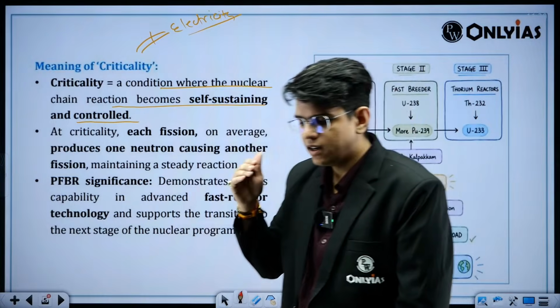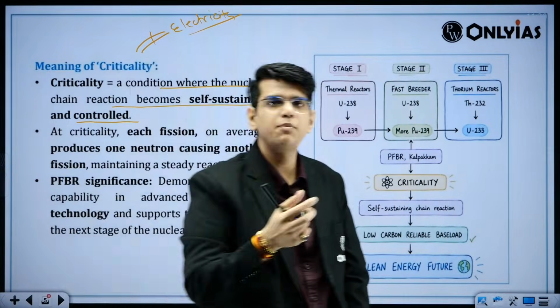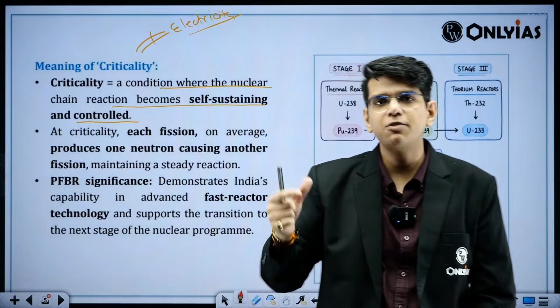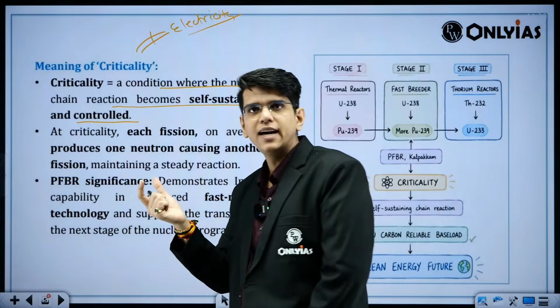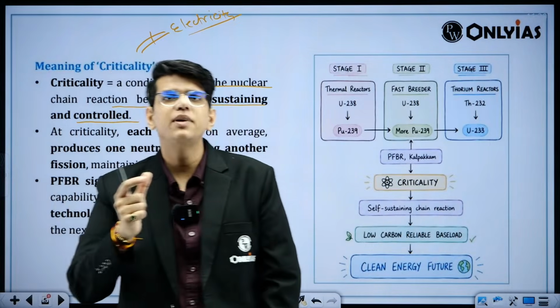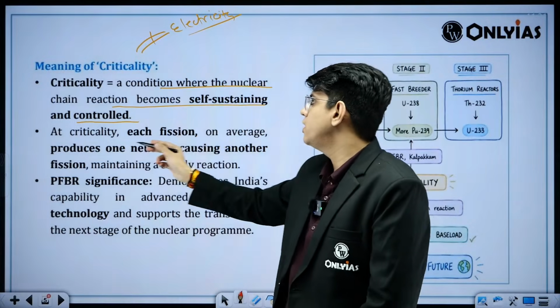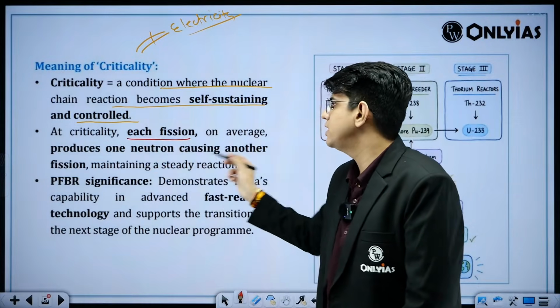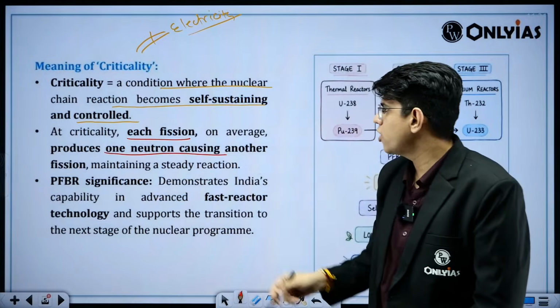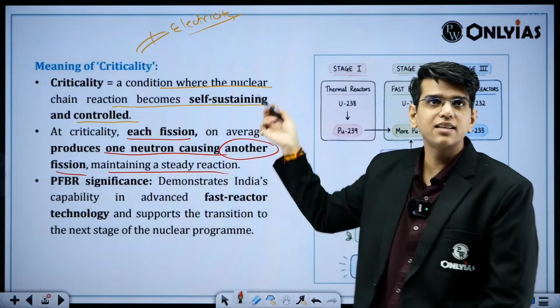Where do we use the extra neutrons that we have? We use them to convert the fuel. In the breeder blanket we use them to convert the fertile fuel to fissile fuel. That is the main reason why we are trying to use the fast neutrons in the fast breeder reactor, and the breeder is for the fuel itself. So controlled at criticality, each fission on average produces one neutron causing another fission, maintaining a steady reaction. That is criticality.